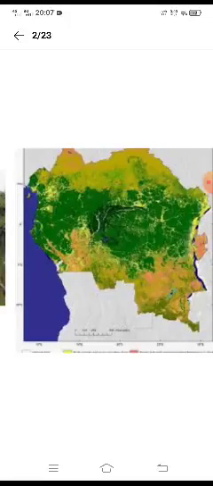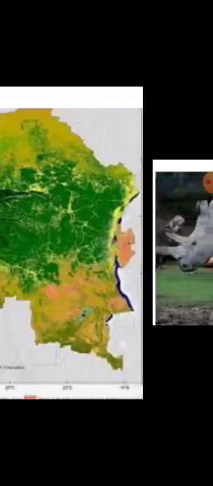But this is the map of the Democratic Republic of Congo. You are able to see a lot of greenery over here. So it's a Congo basin, means the area is having evergreen rainforest. See the animals.